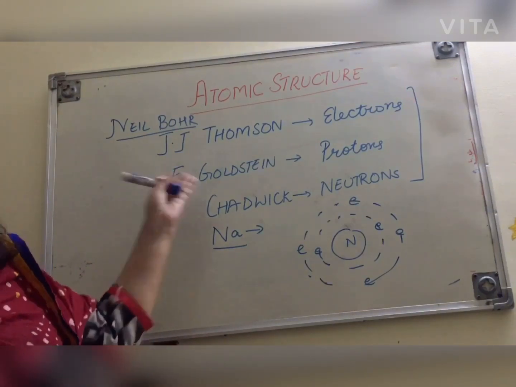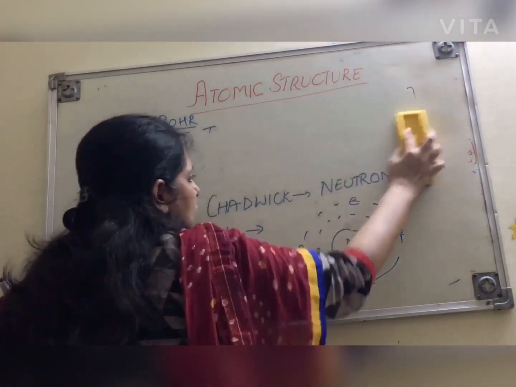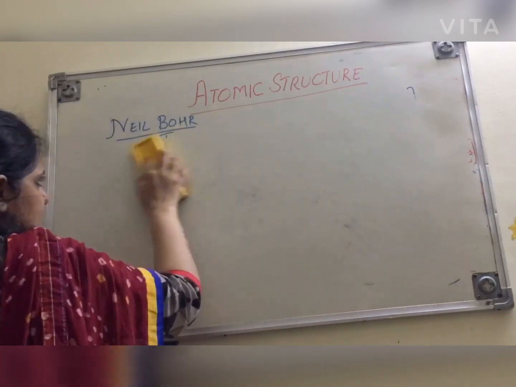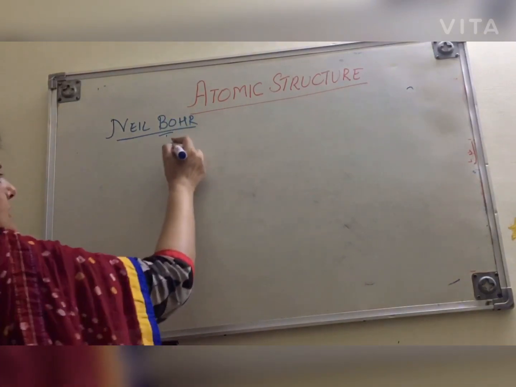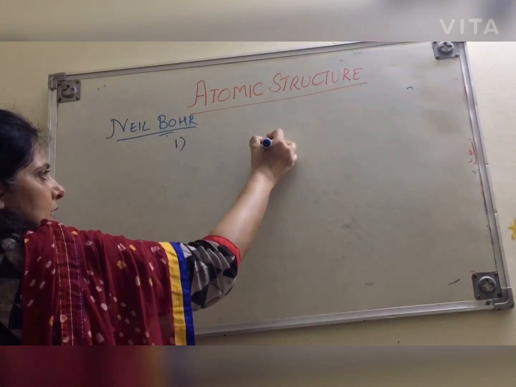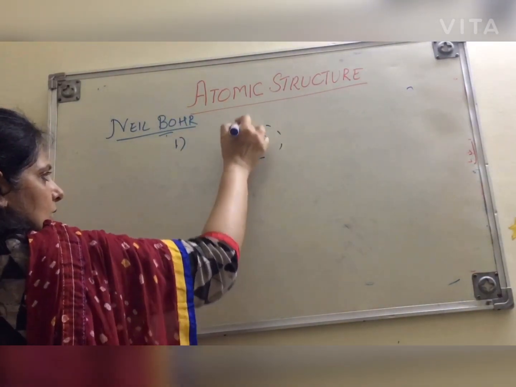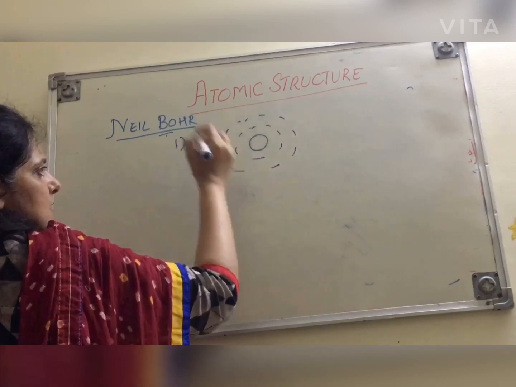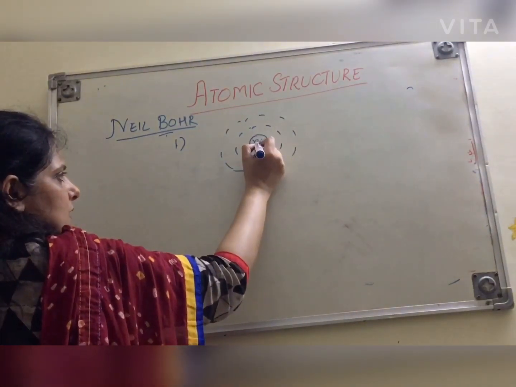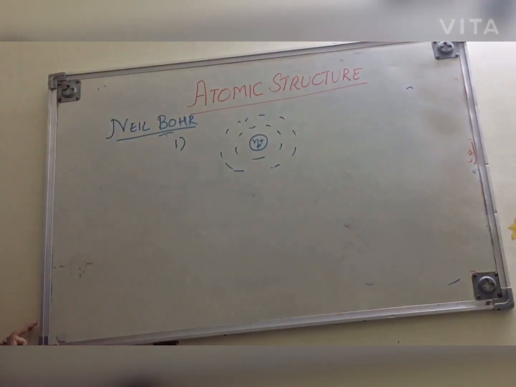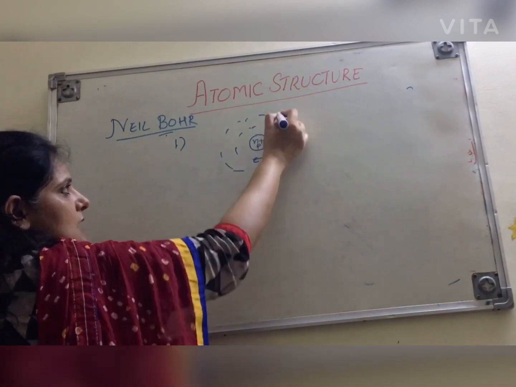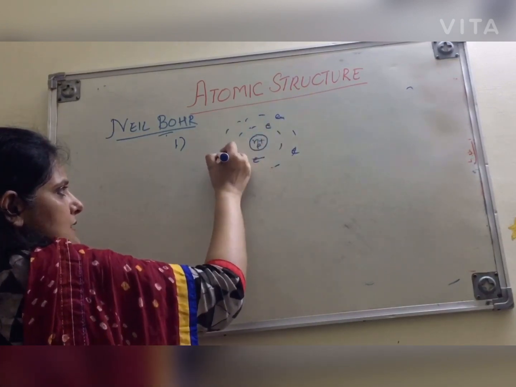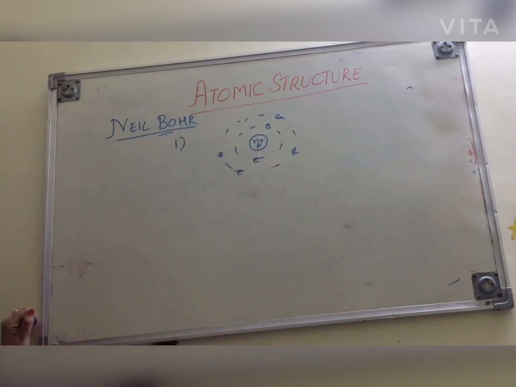It is the most modern theory, according to which Niels Bohr said that the center of an atom is the nucleus, which contains neutrons and protons, and electrons are revolving around the nucleus in shells.